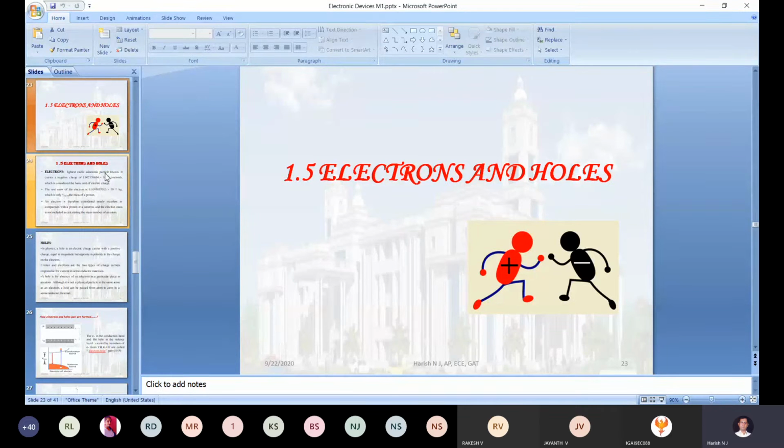Once the electron comes out of the valence band, what is created in the valence band? Hole will be created. Correct? So hole actually means what? It's a vacancy. There is no physical element or physical charge over there. It is a space, an empty space. That empty space always attracts electrons to do electron recombination work.